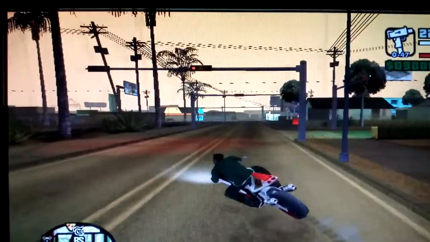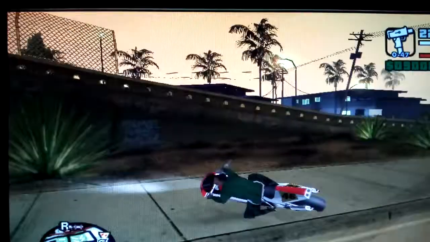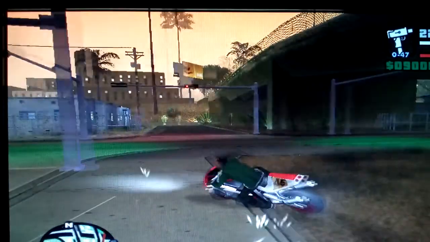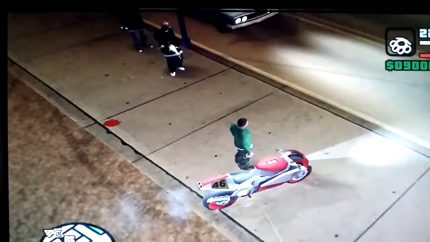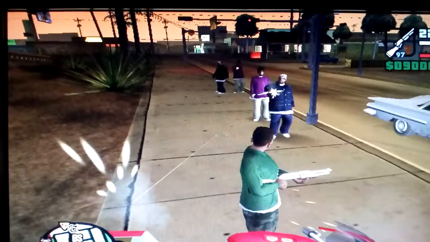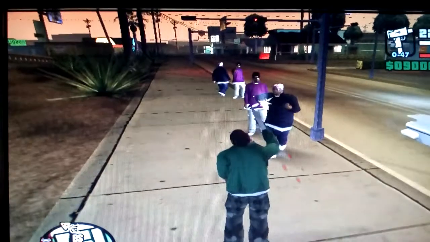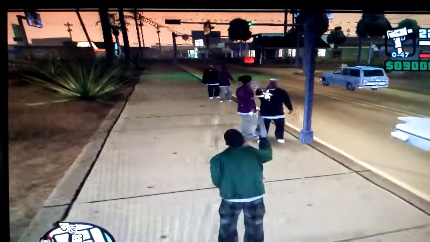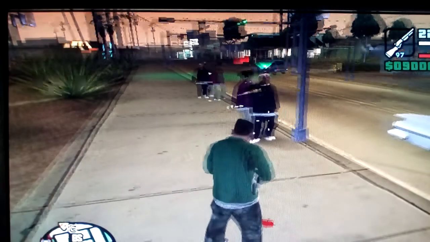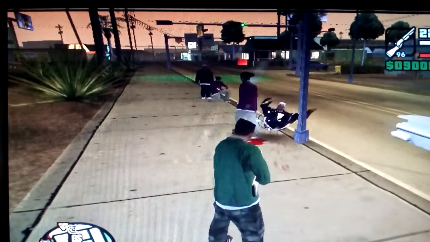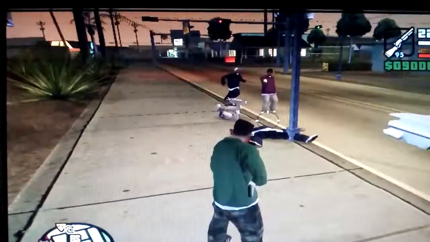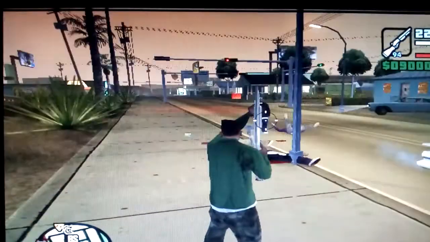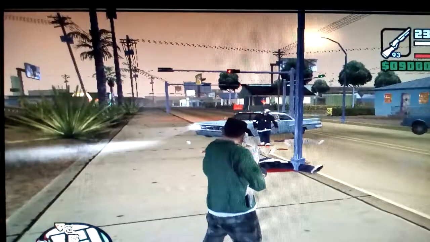Who is shooting me? What? Why? Why? Okay, I'm good enough. Okay, I'm shooting them. Why are you shooting me and my bike? Okay, so let me get my shot. This gun right here. Okay, he's dead. What are they tipping for? Okay, just look at where I'm hitting them.